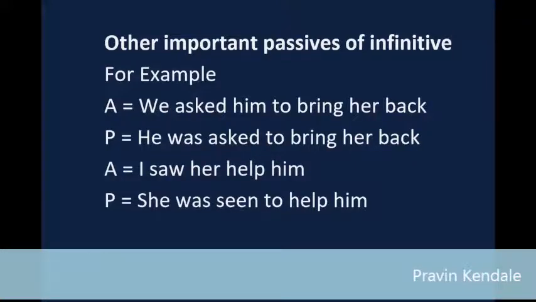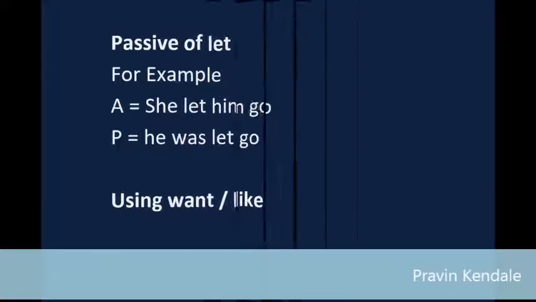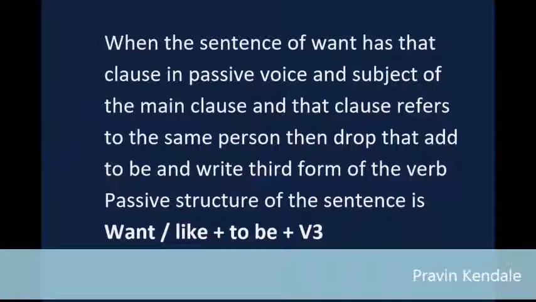Passive of let. For example, A equals she let him go. P equals he was let go. Using want/like: when the sentence of want has a that clause in passive voice and the subject of the main clause and that clause refers to the same person, then drop "that", add "to be" and write the third form of the verb. Passive structure of the sentence is want/like and "to be" plus V3. For example, A equals she wants that she should be admired. P equals she wants to be admired.